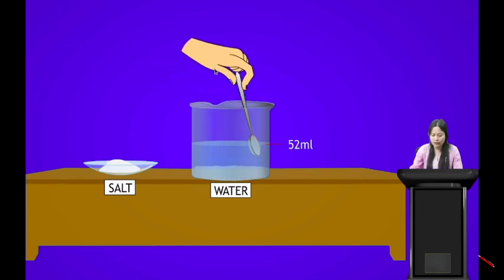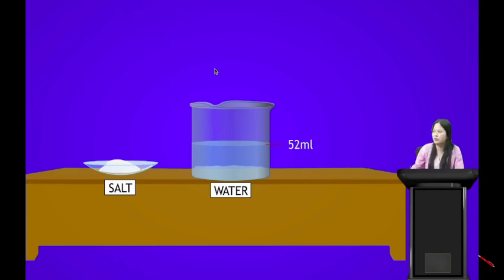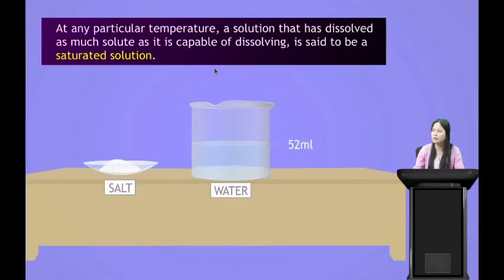Now after some time, even when we try to dissolve the salt in water, it stops dissolving. So if we keep on adding salt into a cup of water, at one point the salt will stop dissolving. Why is this so? It is because, at any particular temperature, a solution that has dissolved as much solute as it is capable of dissolving is said to be saturated solution.